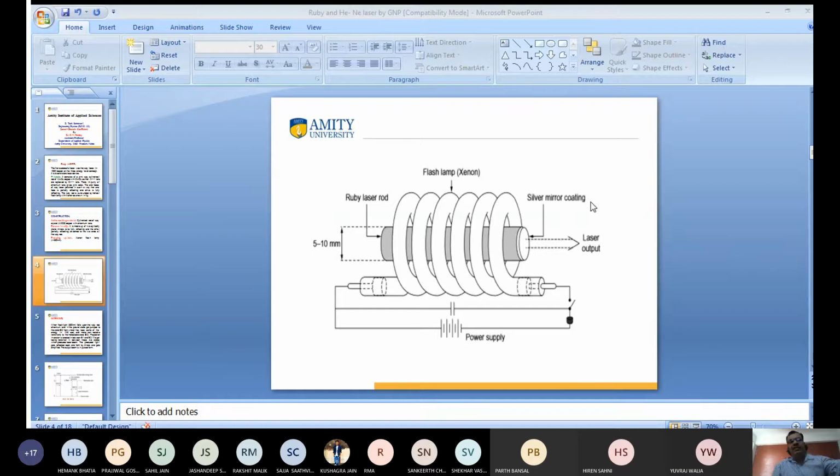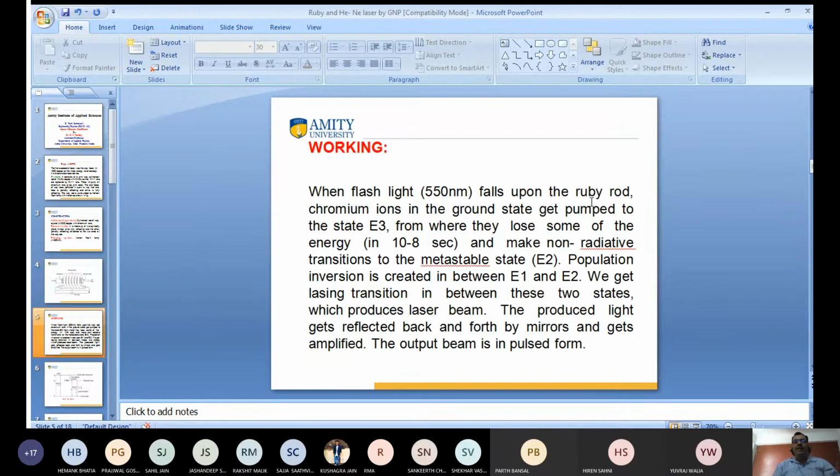So I want to discuss first the two fundamental principles on which this ruby laser is based. First one is pumping, by which process we get the pumping.